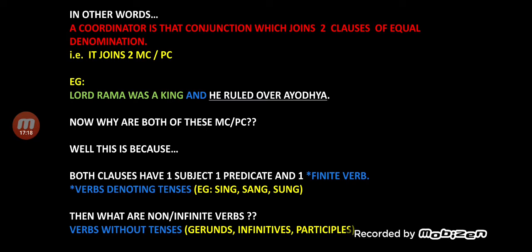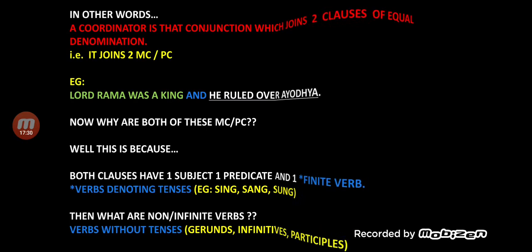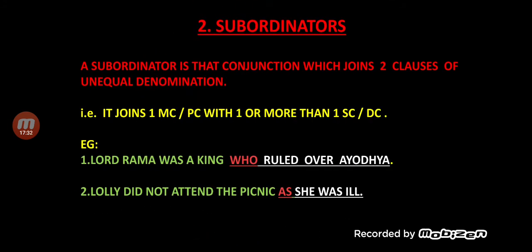Lord Rama was a king and he ruled over Ayodhya. Both are of equal denomination, main clauses. Coming back to the subordinators. That is, Lord Rama was a king. I pause. I don't say Lord Rama was a king who ruled over. I don't say like this.